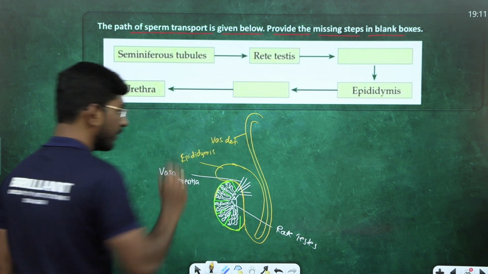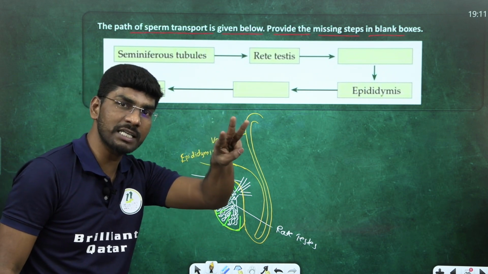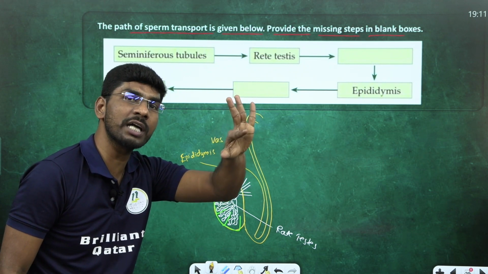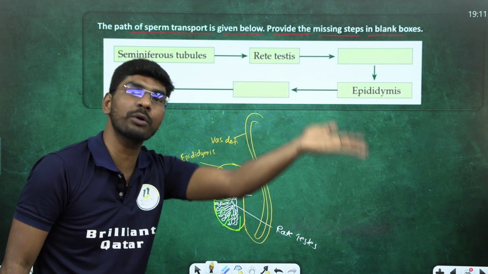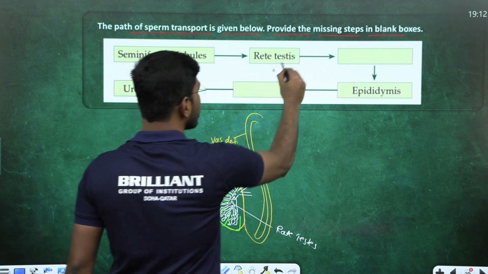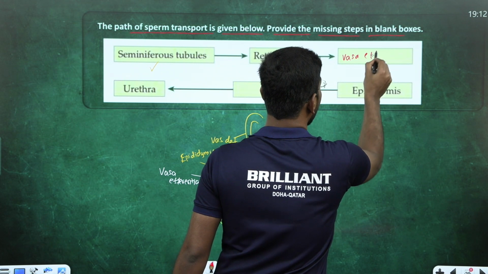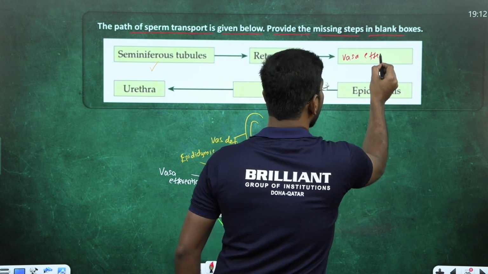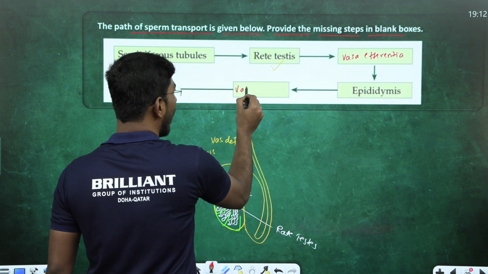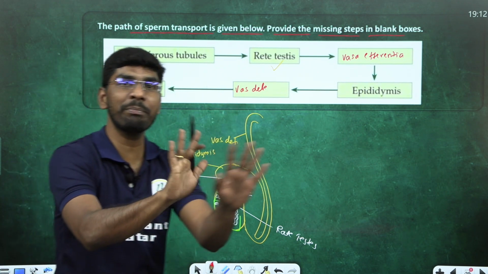Now, seminiferous tubule to rete testis to vasa efferentia to epididymis to vas deferens to ejaculatory duct to urethra to outside. This is the pathway of sperm. Now look here. Seminiferous tubule, correct. Rete testis, correct. What is this blank called? I'm writing here, it is called vasa efferentia. Then epididymis to vas deferens, next urethra to outside. Sperm pathway.